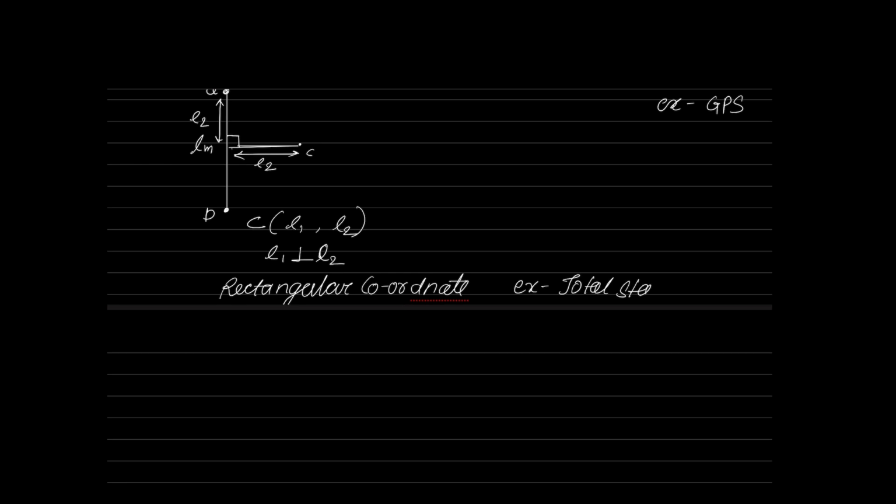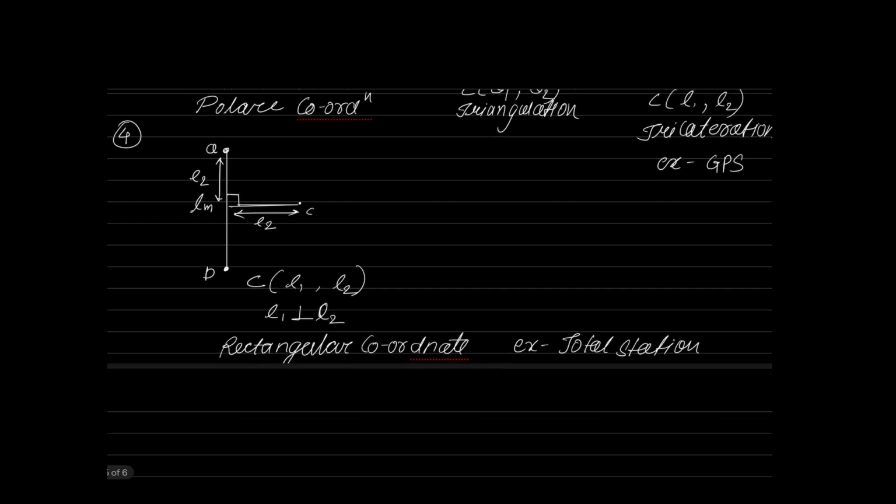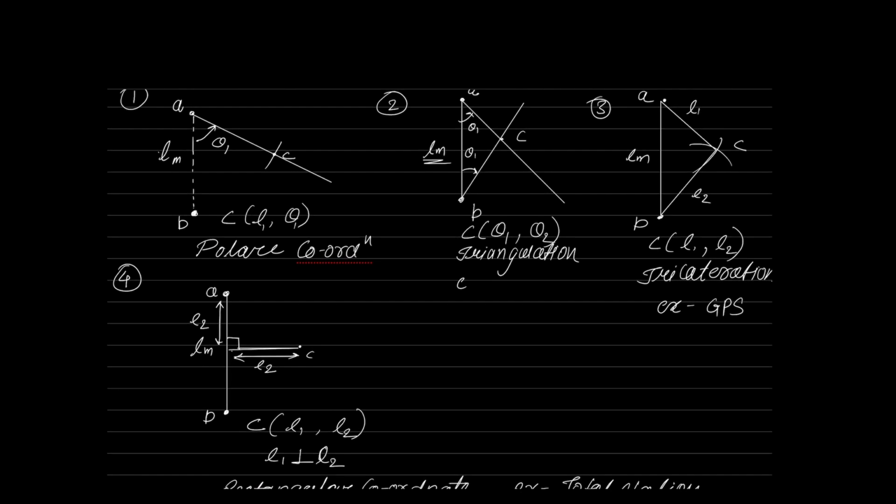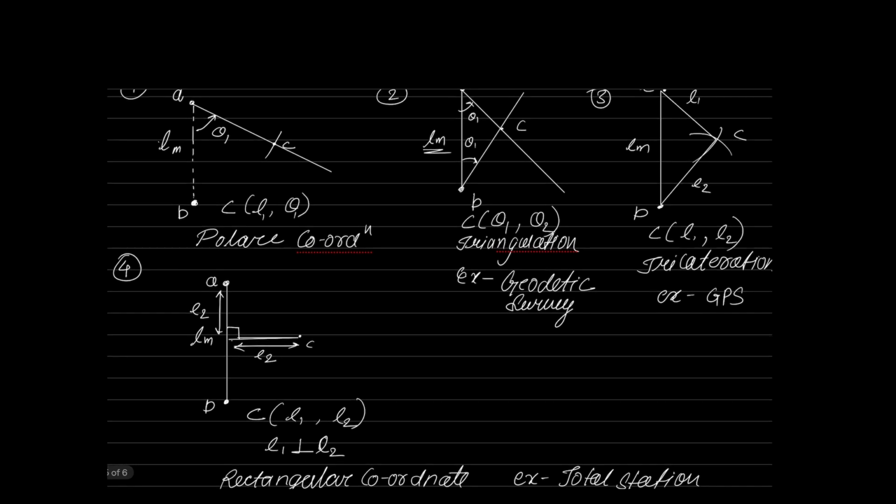How do you calculate the position? By trilaterating your position. The triangulation surveying principle is adopted in geodetic surveying, as well as a little bit in chain surveying, indirectly. And the last one, polar coordinate system, is not really used. Even though the total station will find the position of a point using polar coordinates, plotting is not done in polar coordinates. In fact, plotting will be done in rectangular coordinates because the rectangular coordinate system has some advantages over the other systems. So for that reason, we will go with the rectangular coordinate system.